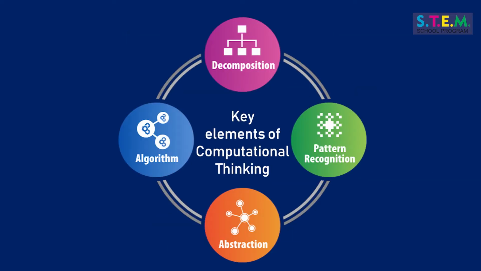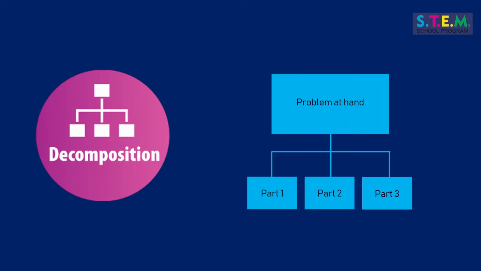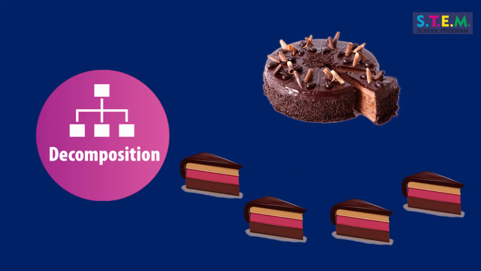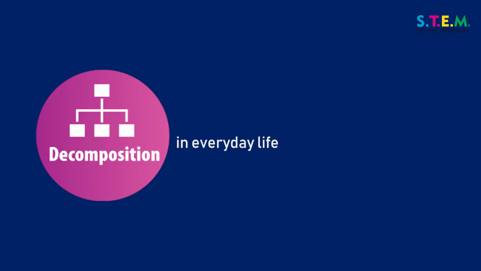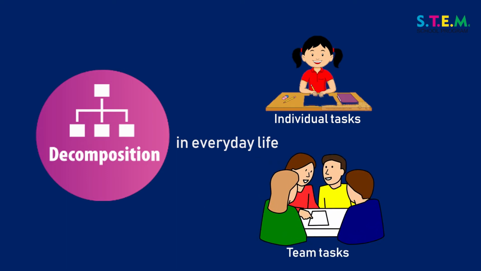Now that we are learning computational thinking, let me tell you about its 4 key aspects. The first one is decomposition. That means breaking a problem into smaller, understandable pieces. For example, if I am baking a cake, I'll decide the size of the cake depending upon the number of people who are going to have it. Then I'll decide its shape, and further I'll decide how to bake it within a given equipment. So imagine using decomposition for other routine things like doing homework or making a team strategy for that important school game.